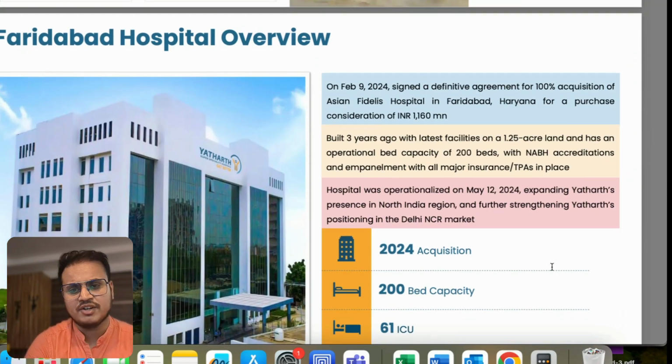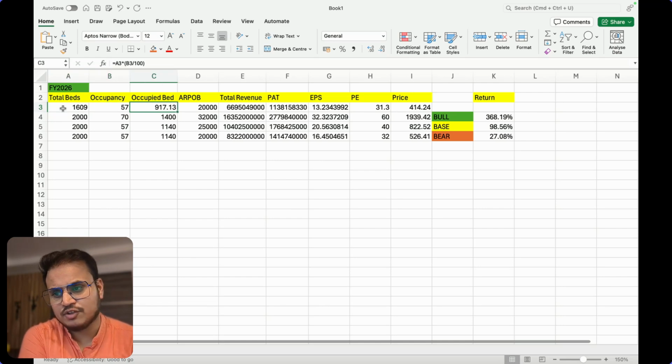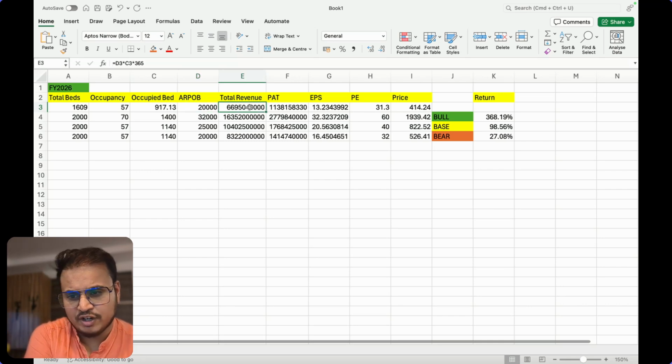Based on this data, we can go to the Excel sheet and see what the bull, base and bear case scenarios are for this particular stock. So let's see this Excel sheet. I have done this analysis based on FY26 data, or the promises management is making. If you see current metrics, the current total beds is 1609 and occupancy is 57%. The occupied beds total around 917. Average revenue per occupied bed they told is 28,000, but if you see the total revenue, that is somehow not matching. So I have deducted 8,000. If you put 20,000 as the ARPOB, that comes to the revenue they have posted for FY24.